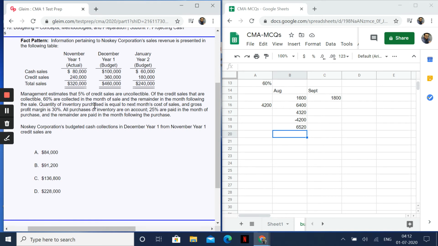Quantity of inventory purchased, okay, inventory we are not relevant in this question particularly. All purchase inventory, again not relevant. What we need to do is cash collection from credit sales. So the main point in this question is this one: management estimates 5% of credit sales are uncollectible. This is a very, very important point which you need to take into consideration.